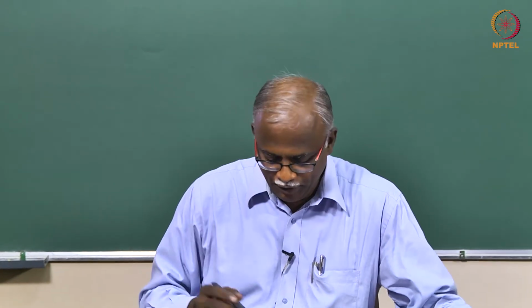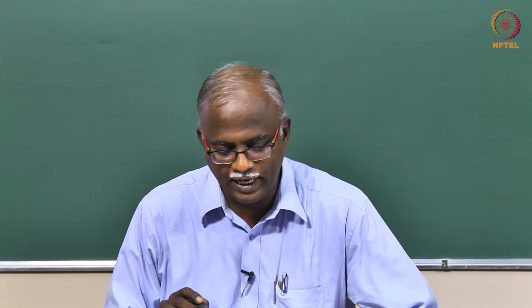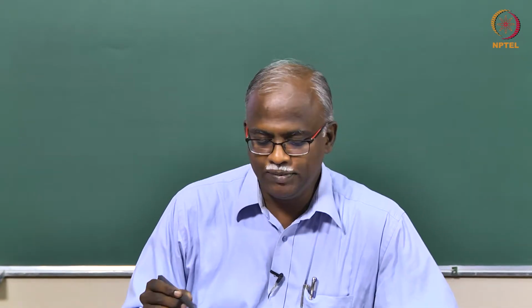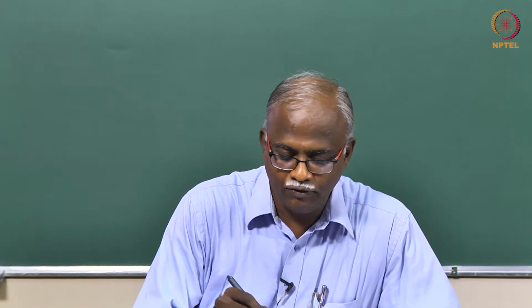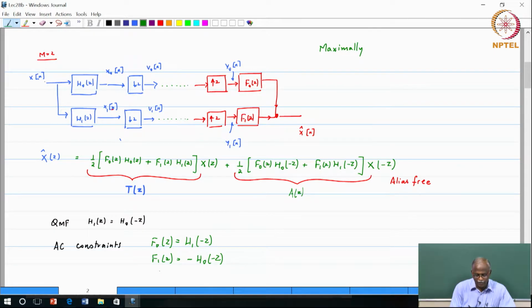So there were a few questions after the lecture yesterday, so I thought I would just clarify. We are looking at a two-channel maximally decimated filter bank. The first question is, why maximally decimated? Maximally decimated basically means that whatever is your input sample rate, number of samples per second, will be the net sample rate across these different subchannels.